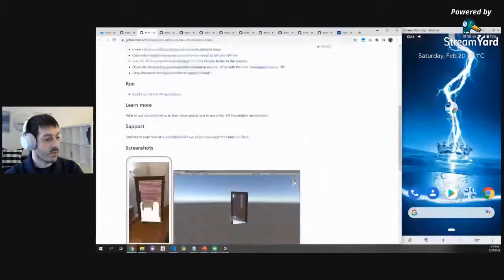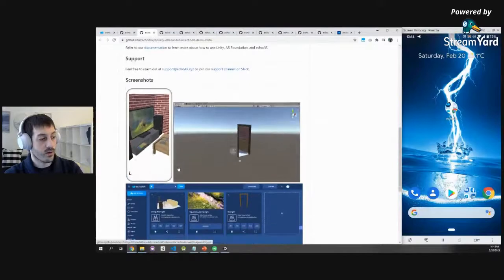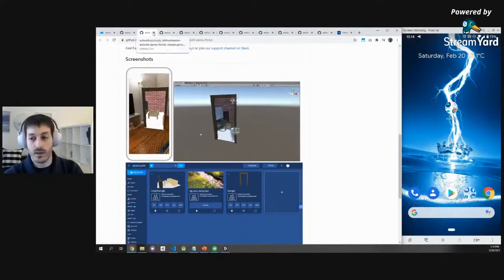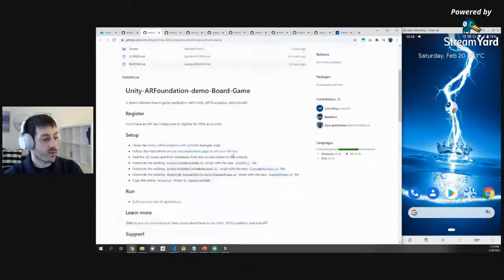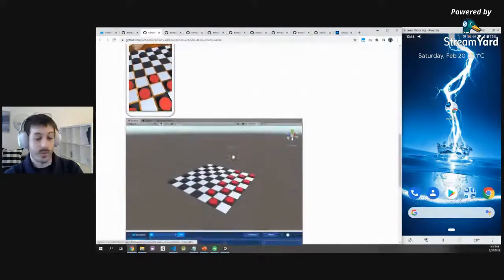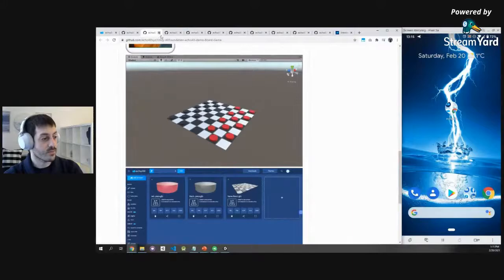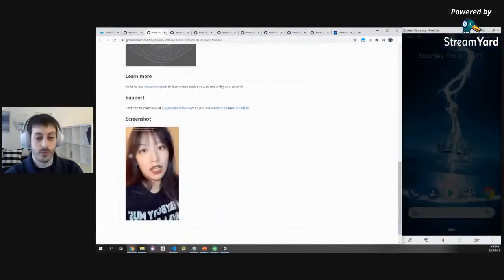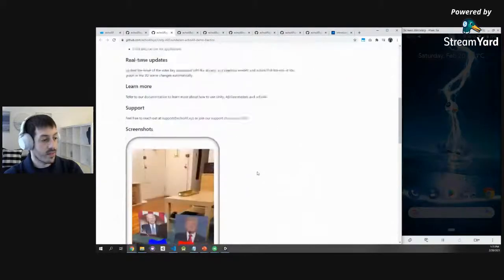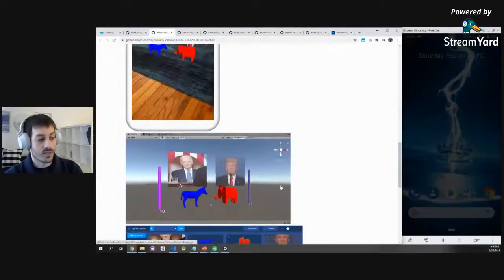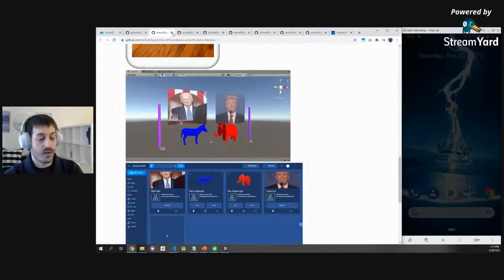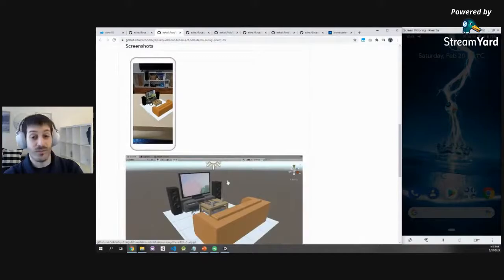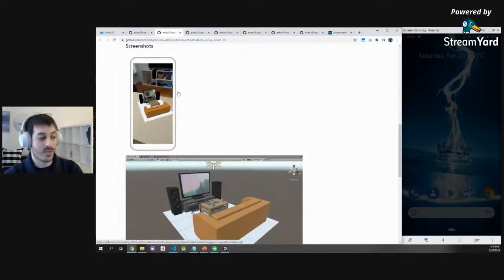So check this out. You can build a portal to a different world using echoAR and Unity. This is a really cool example that you can literally recreate. Here's another really cool example of a board game that you can build in augmented reality and play with your friends. Here's an example of face makeup being applied. An election demo with videos, images, and live results of the election projected in augmented reality or virtual reality. Here's another cool demo of a living room inside a living room, where you can binge watch a movie.